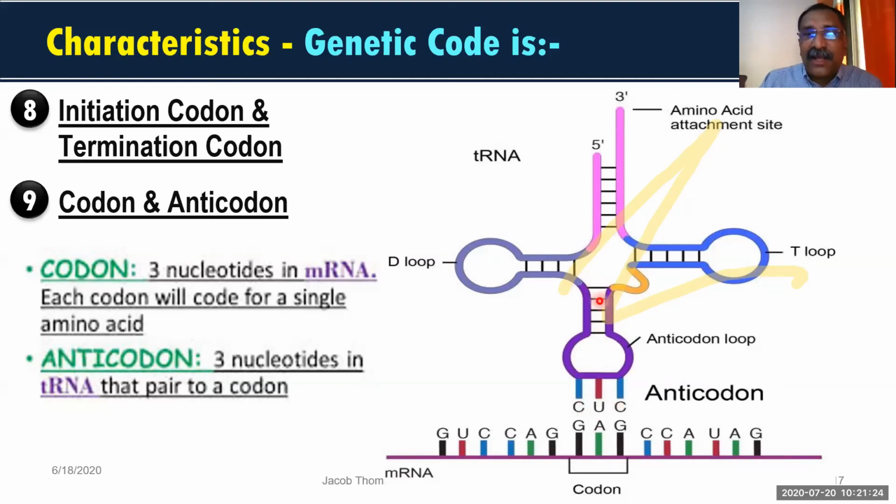So on the transfer RNA, 3 nitrogen bases are there over here. It may vary from transfer RNA to transfer RNA, and this is called the anticodon. These are 3 bases, and these are 3 bases. This is the pairing, so it is called the anticodon. You should also keep this in mind. In the genetic code, we can say codon is there and anticodon is there. Okay.